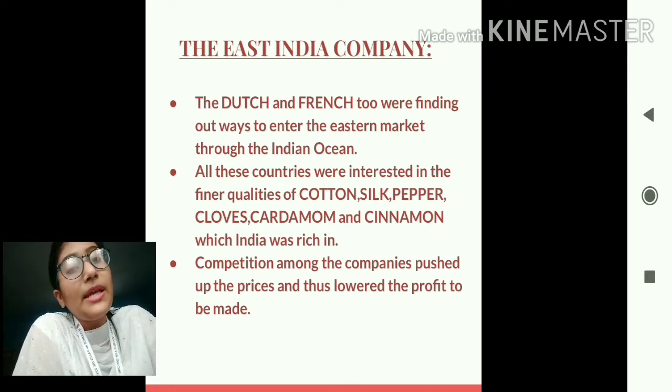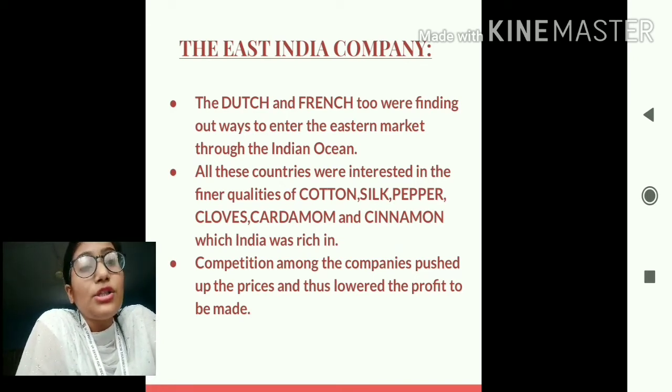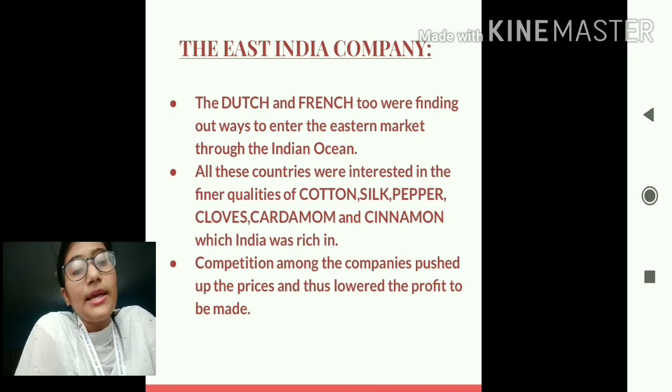So to obtain all these important resources, the Dutch, the French, the Portuguese, the English were attracted towards India, and they thought of coming to India to trade here.